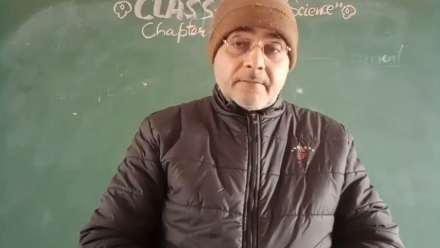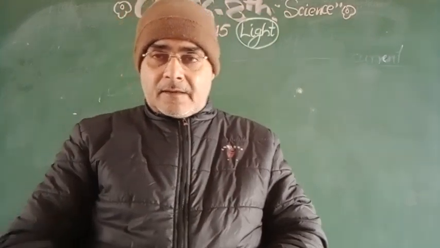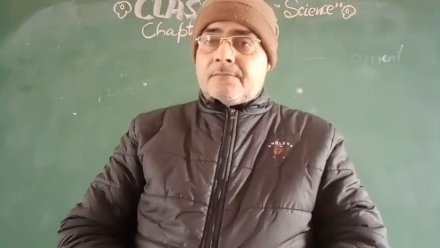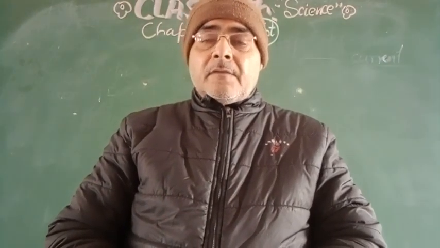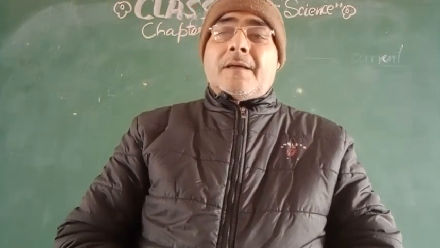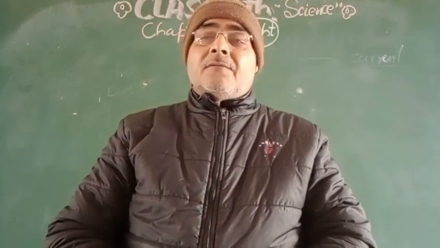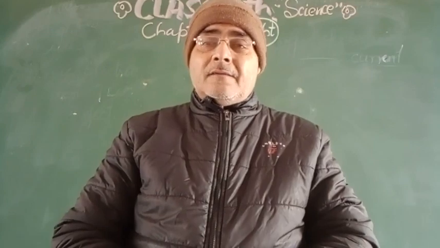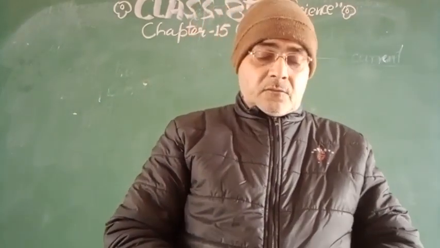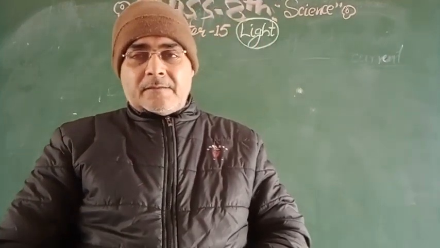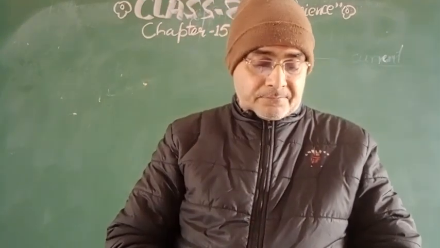My dear students, in the previous video I explained what light is, how things become visible to us, what the different types of reflection are, and what the properties of light are: that it reflects, it is absorbed, and it gets dispersed. So many phenomena take place with different types of objects by the light.